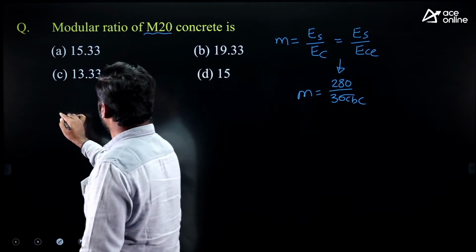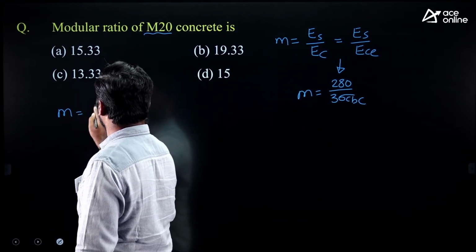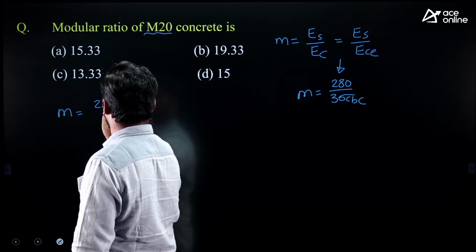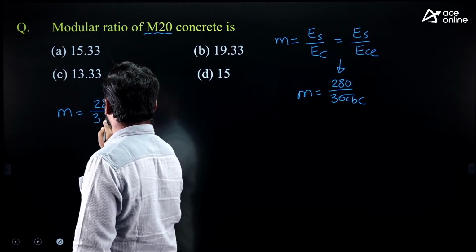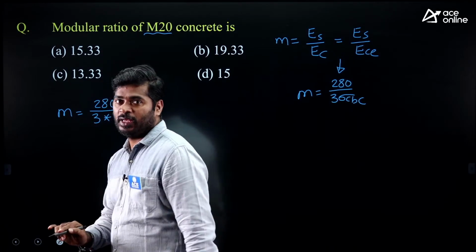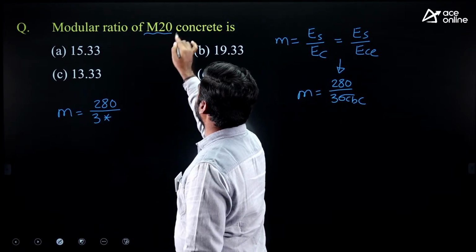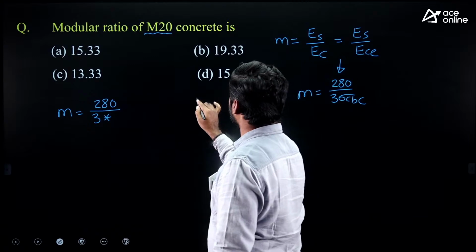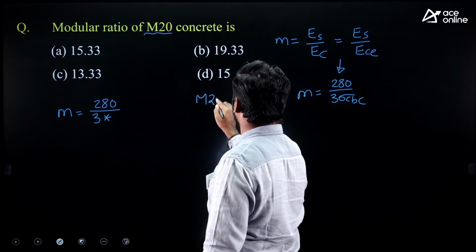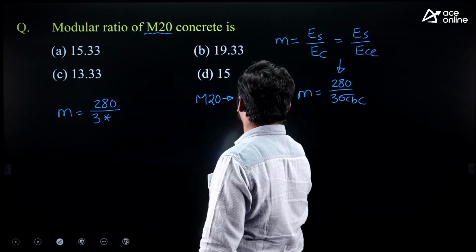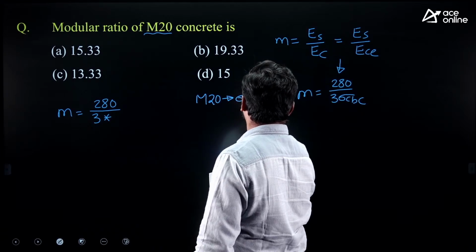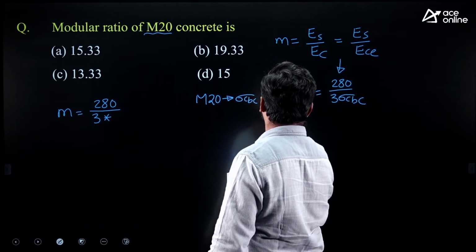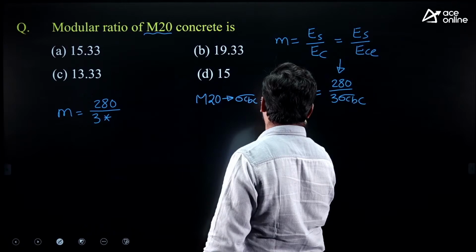Here the mentioned concrete grade is M20. For M20 grade concrete, from the table, the sigma CBC value is 7 Newton per mm square.